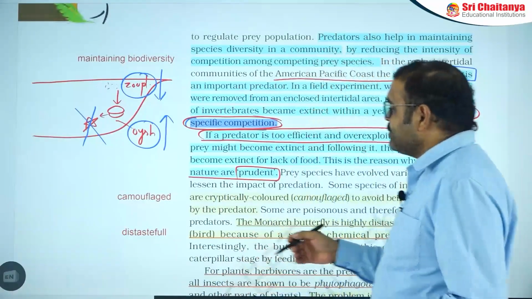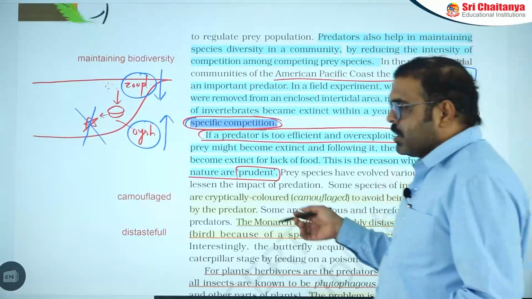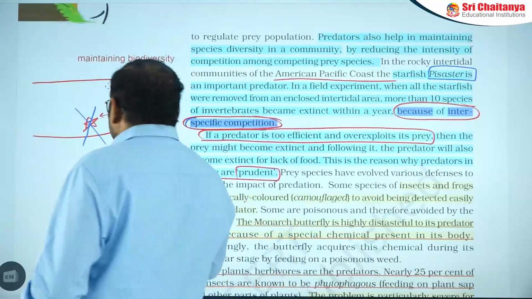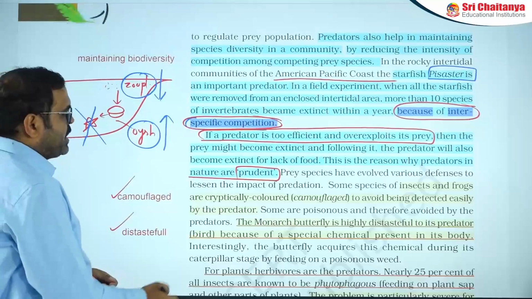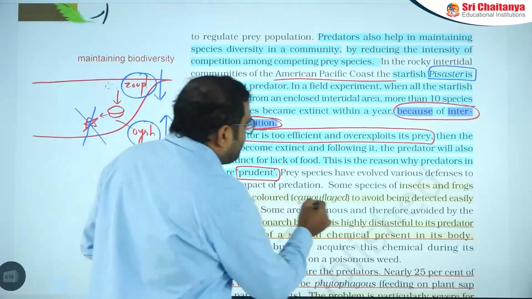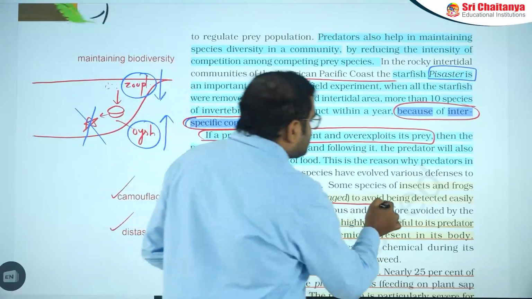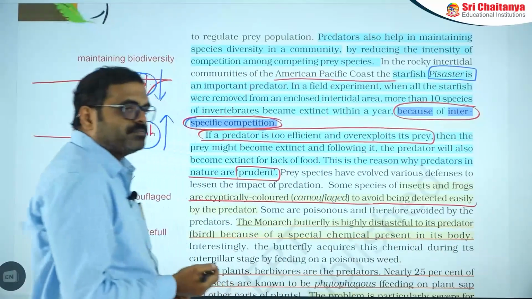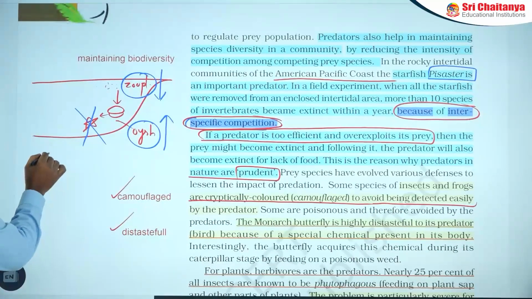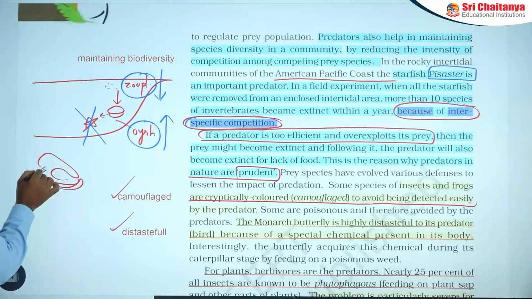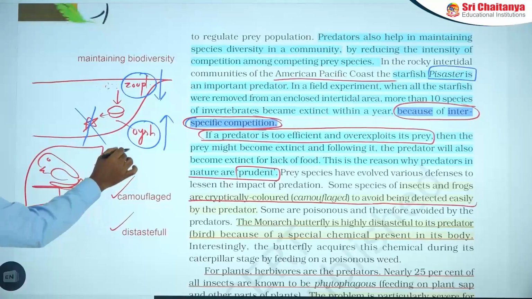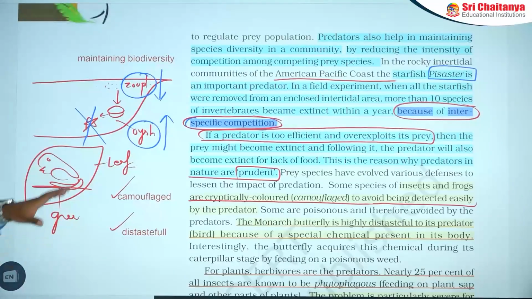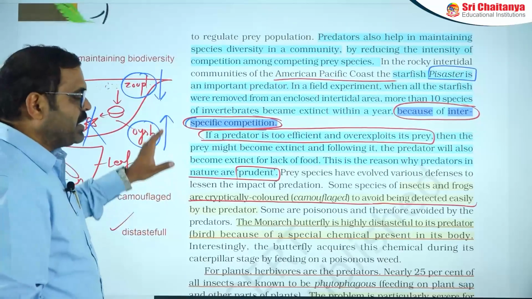Let us observe how some prey try to escape from the predator with different acts. Especially you can find camouflage. Camouflaged organisms avoid being detected by predators. Consider the frog: it is green in color, so it can merge with the leaf surface and cannot be identified by the predator.